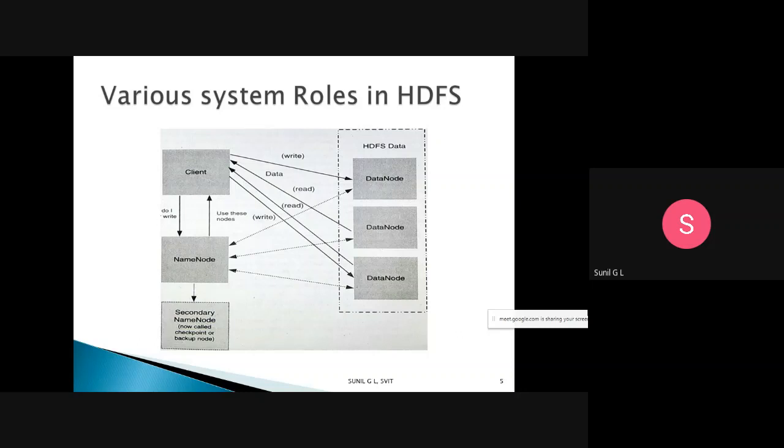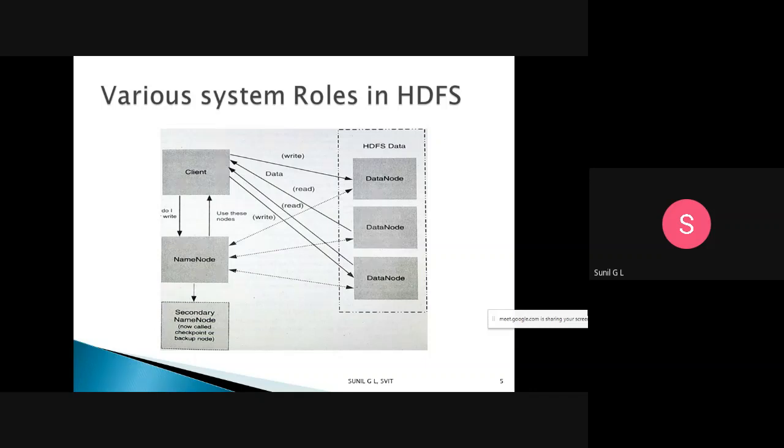Here the client wants to read data, so first it will communicate with the name node, because the name node knows the structure of the data: on which data node that particular data is available.